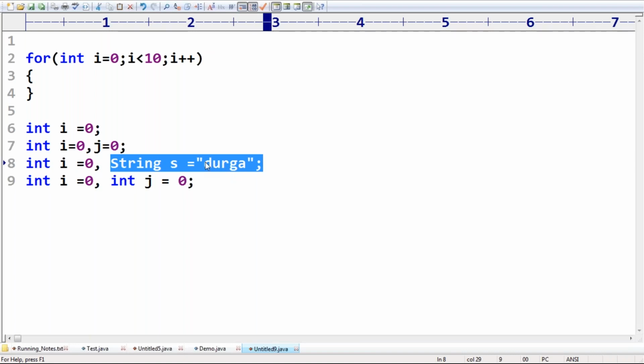The conditional check is responsible for it, but it's not a conditional check. That's why it's not possible. Even by adding a semicolon, it is invalid. Observe very carefully. That's why in the initialization section, it is not possible to declare multiple variables of different data types.